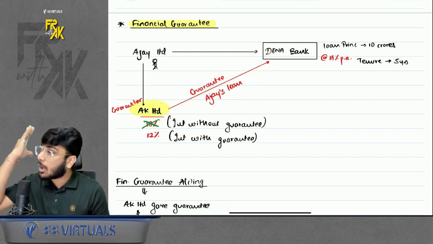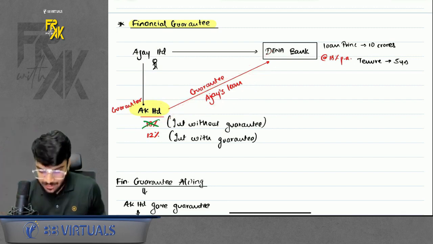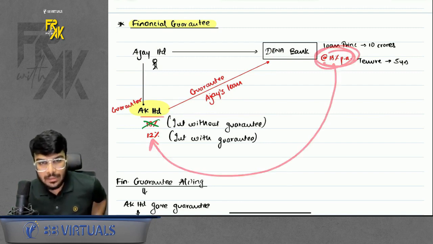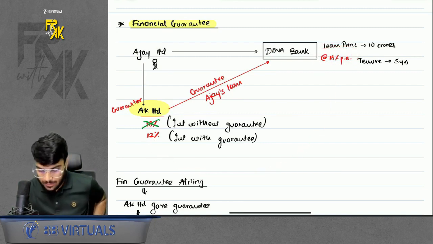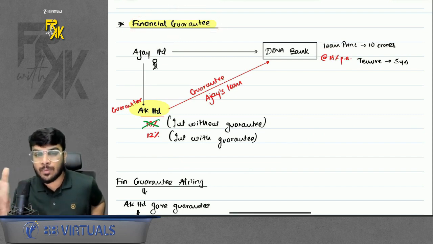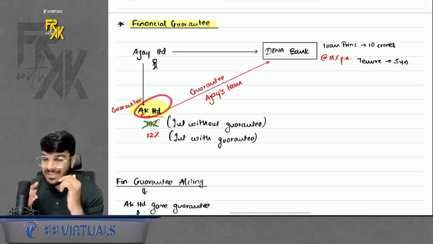So bank was like, oh my god, Aakash Kandoi is giving guarantee. So let's reduce the rate. So bank, instead of charging 18%, now it will charge only 12%. That means because of my guarantee, can I say the rate of interest was reduced for Ajay? So we have to do this accounting of financial guarantee. Now the guarantee's accounting will be done in whose book? It will be done in AK's book, the one who is giving the guarantee.